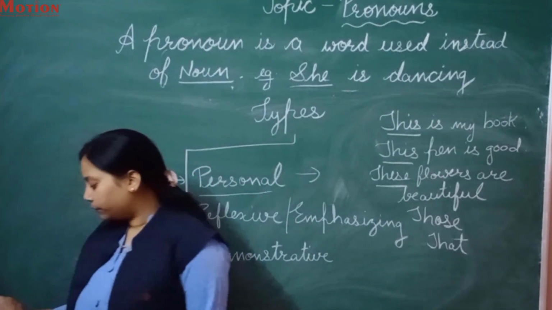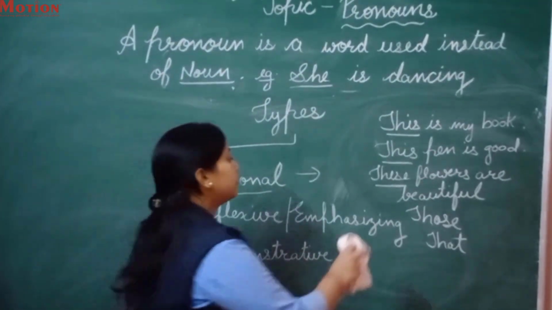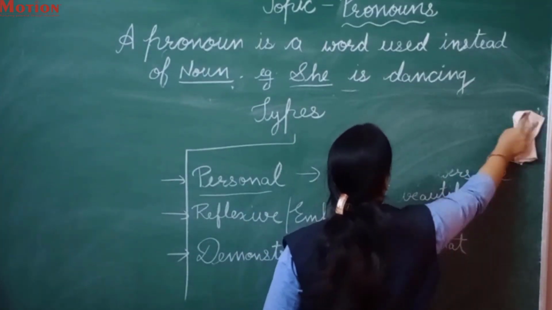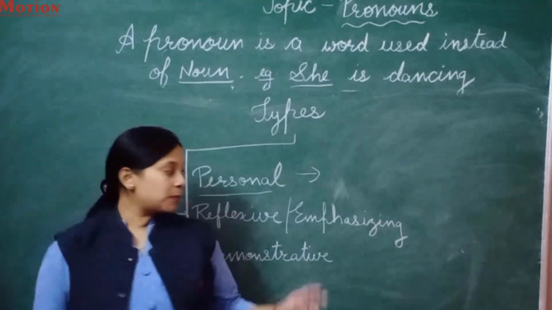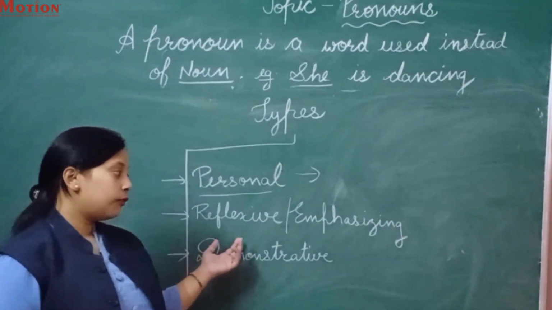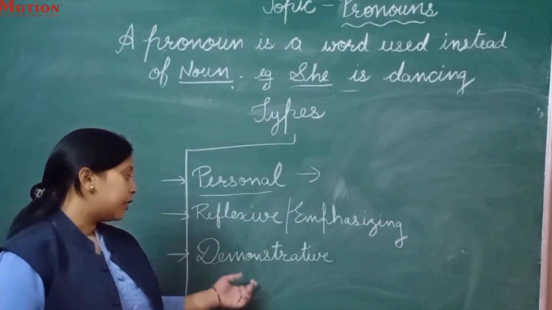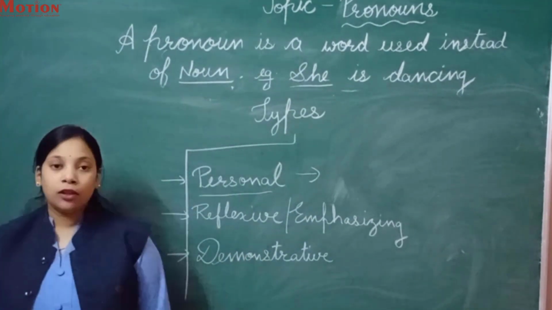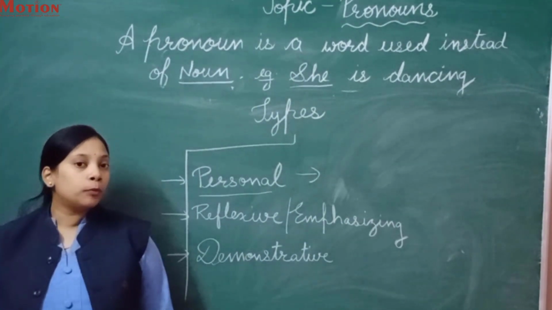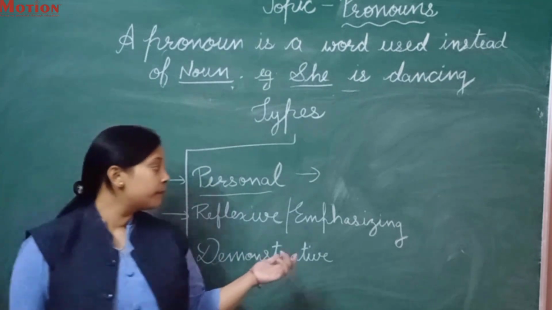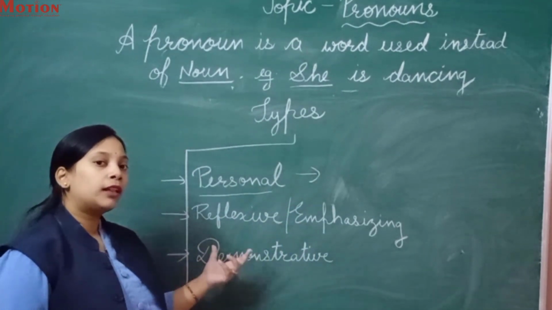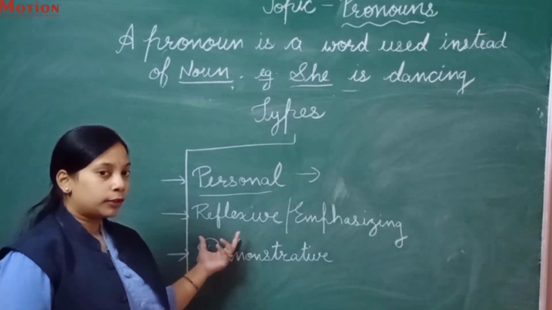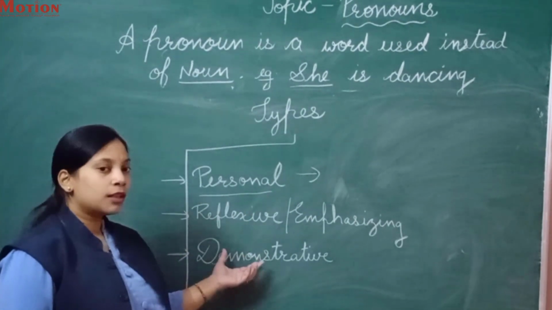Okay, so we have discussed three types of pronouns: first is personal pronoun, then reflexive or emphasizing pronoun, and demonstrative pronoun. I hope you have understood this, and the table also. I will write some examples over here, and you have to find out which kind of pronoun it is.